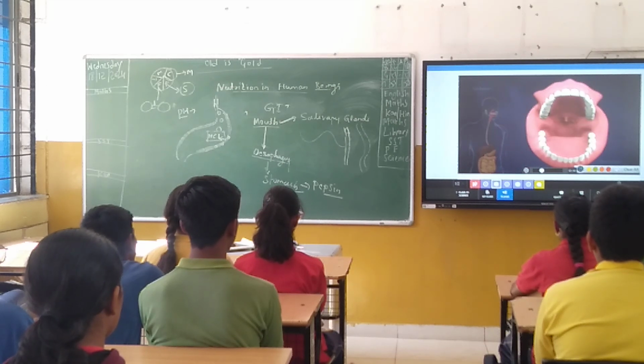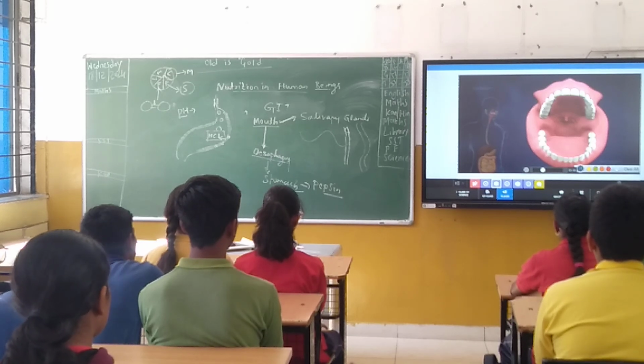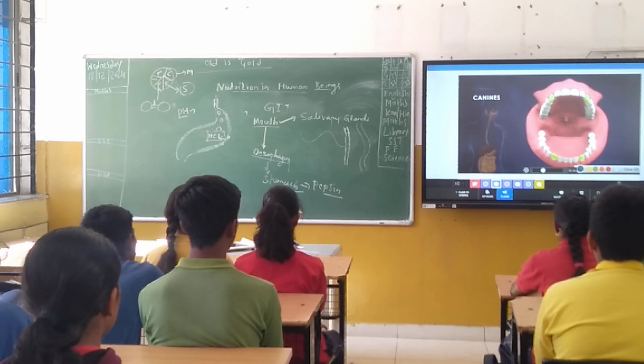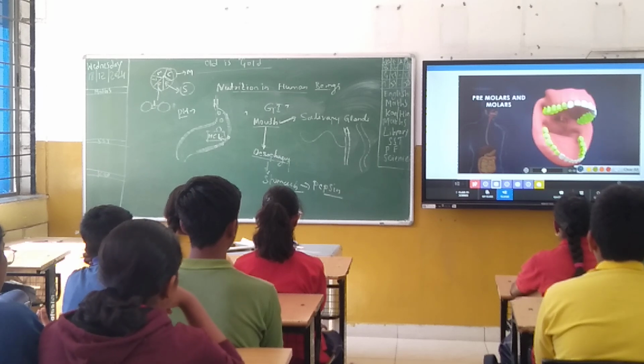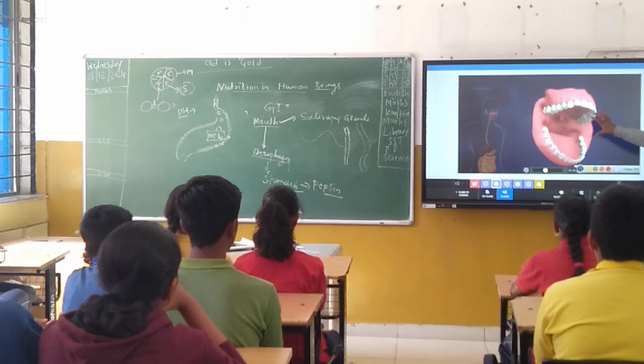Humans have 4 kinds of teeth. Incisors are chisel-shaped teeth used for biting. Canines are pointed teeth and used for tearing. Premolars and molars are flattened, rigid teeth used for grinding and crushing food. These are the different varieties of teeth.